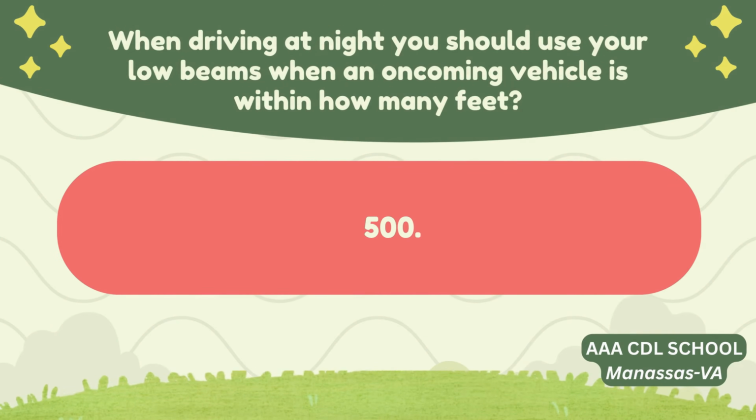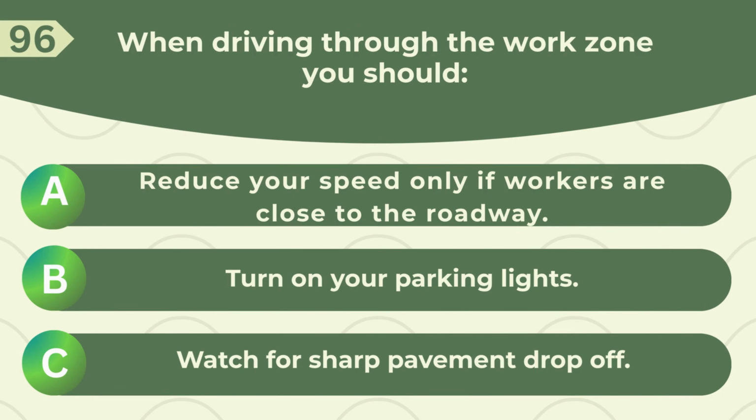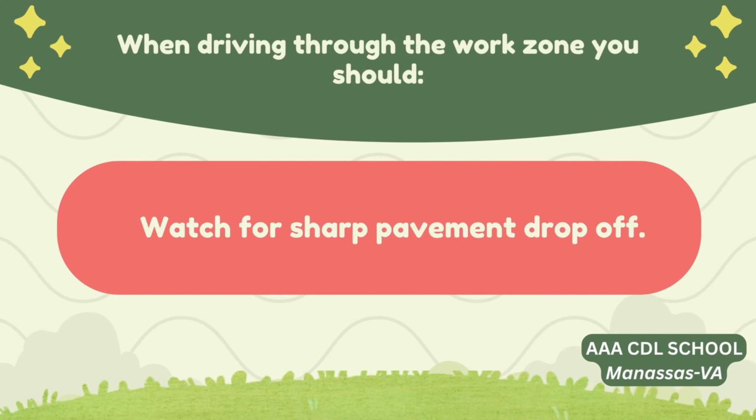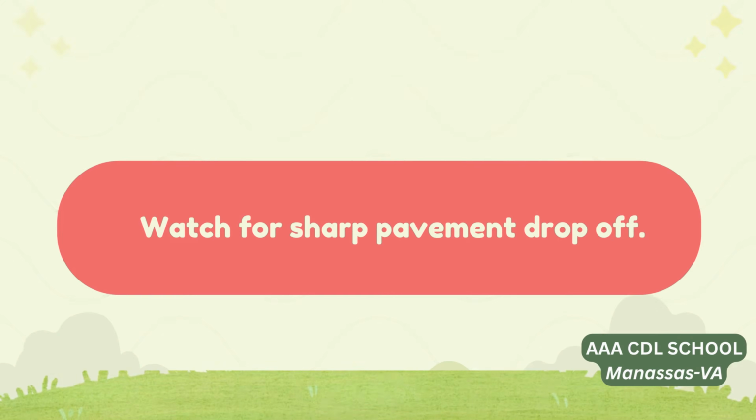Correct answer, 500. When driving through the work zone you should A. Reduce your speed only if workers are close to the roadway. B. Turn on your parking lights. C. Watch for sharp pavement drop-off. Correct answer, watch for sharp pavement drop-off.